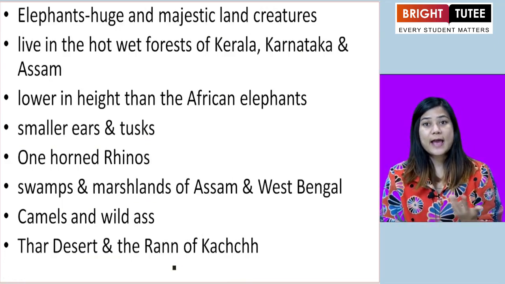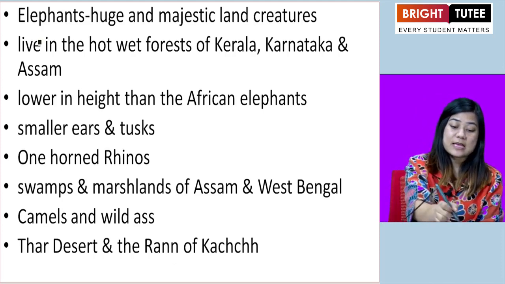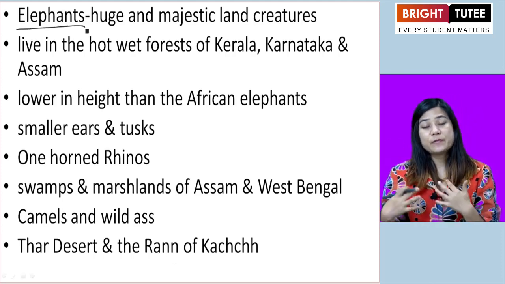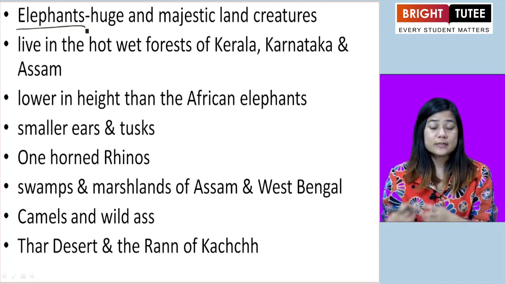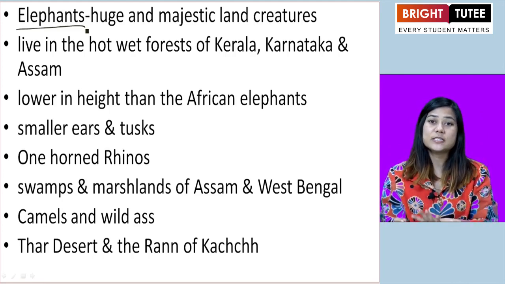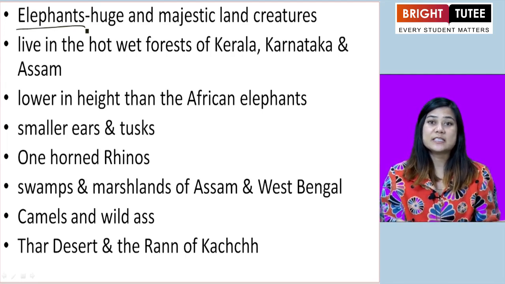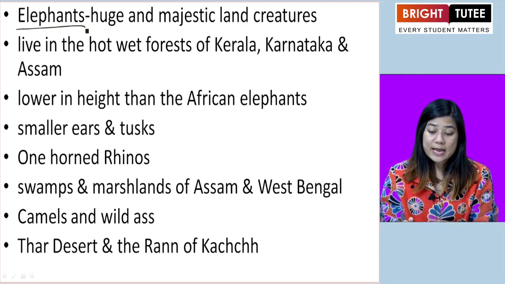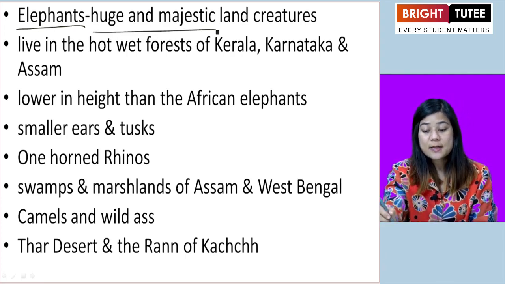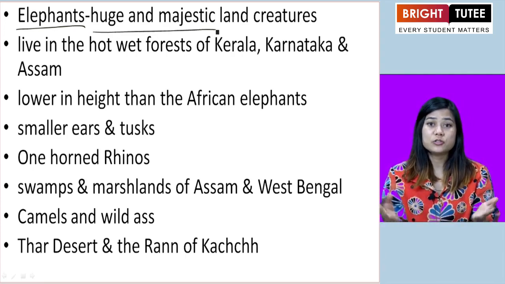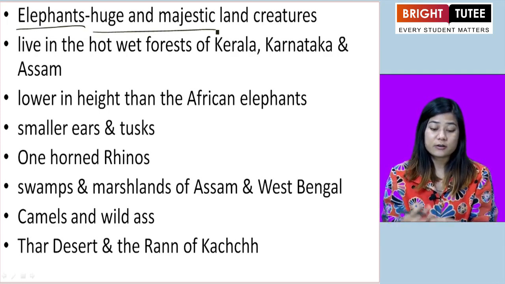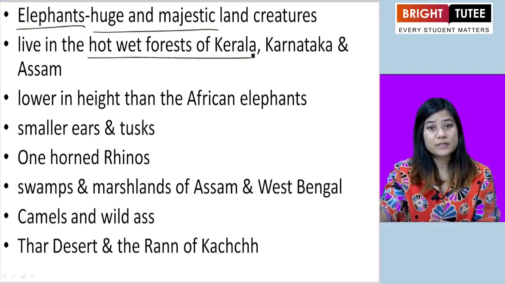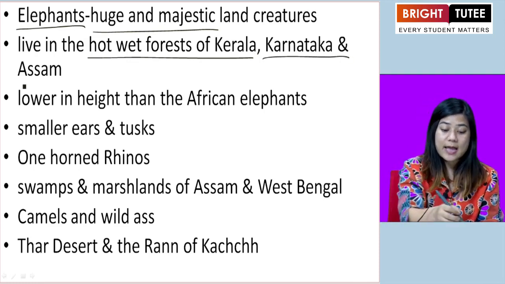Now, one of the animals that we have is elephants. The elephants that we find in India are not similar to the ones that we see in Africa or in other countries. The elephants are huge and majestic, with massive bodies. They live in hot, wet forests of Kerala, Karnataka, and Assam.